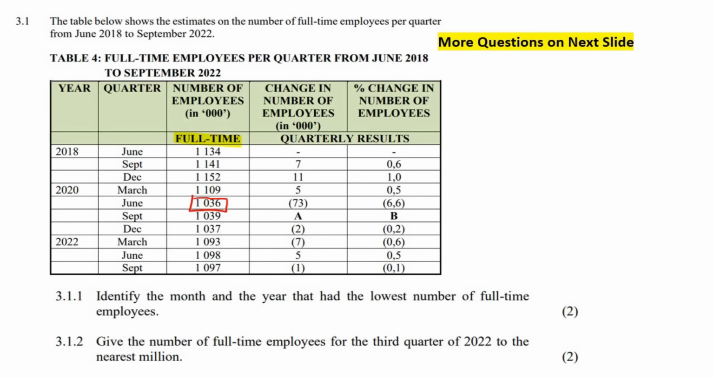Now it says identify the month and the year. So that is going to be June of 2020. So we can say June 2020.